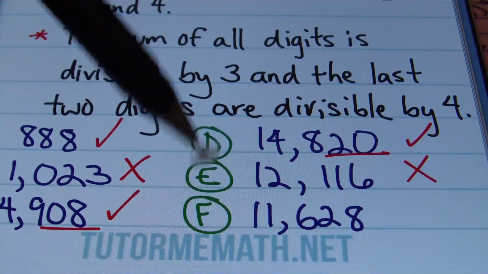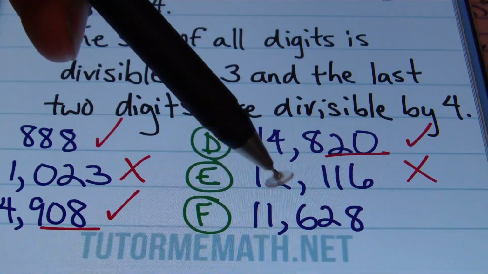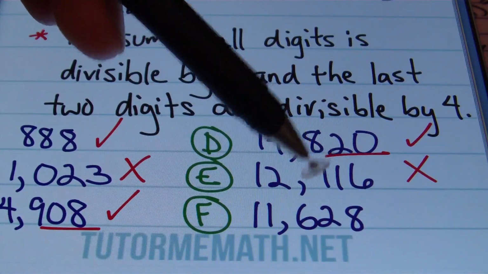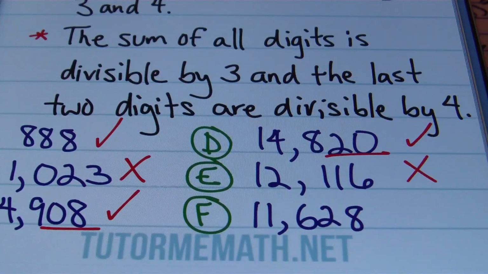All right. Finally, we're looking at F. With F, we have 11,628. With this number, checking for the first rule, we have 1 plus 1 is 2, 2 plus 6 is 8, 8 plus 2 is 10, and then 10 plus 8 gives us 18, and yes, 18 is divisible by 3. So therefore, it passes the first part of the test.